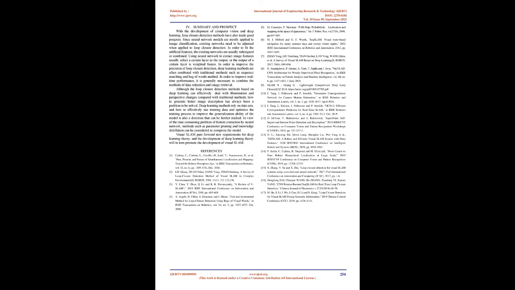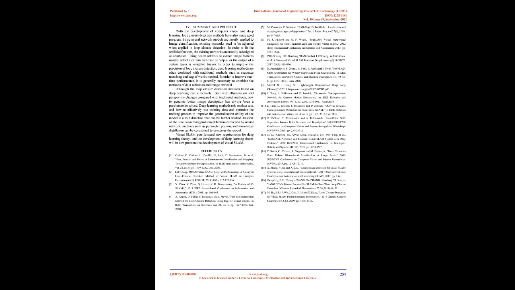Although loop closure detection methods based on deep learning can effectively deal with illumination and perspective changes compared with traditional methods, how to generate better image description has always been a problem to be solved. Deep learning methods rely on data sets, and how to effectively use training data and optimize the training process to improve the generalization ability of the model is also a direction that can be further studied.